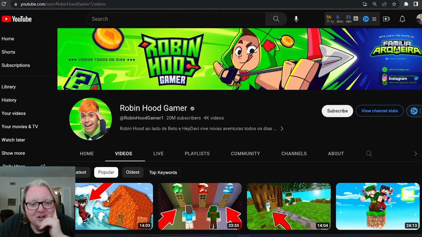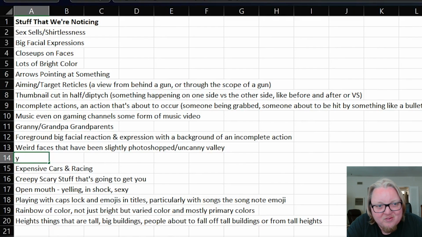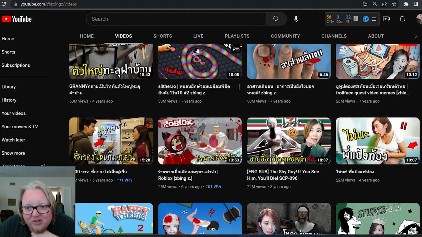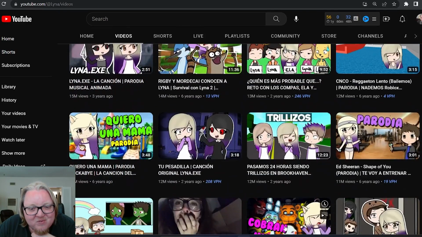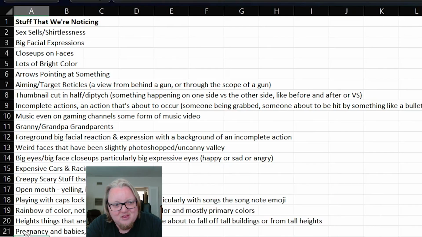That just makes total sense. Big expressive eyes. Do I have big expressive eyes already? Big eyes, big face close-ups, particularly big expressive eyes, and that's happy or sad or angry. So that all has a big impact. What else can we see? Babies. I've noticed pregnancy and babies come up a lot. Pregnancy and babies is something that we see again. People holding babies.